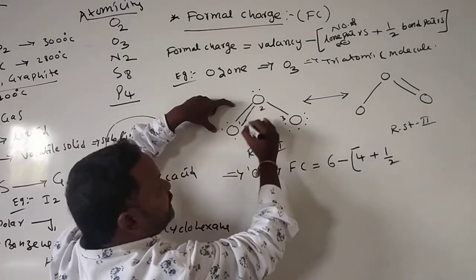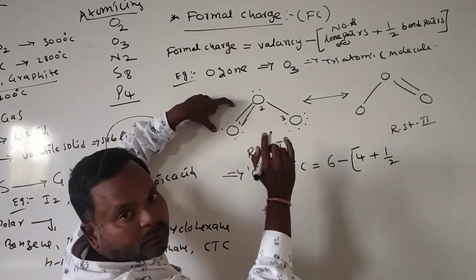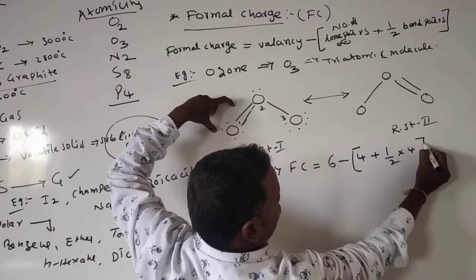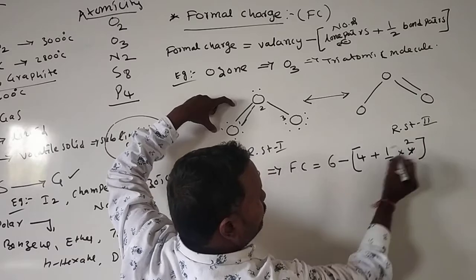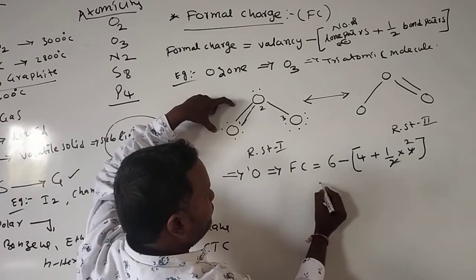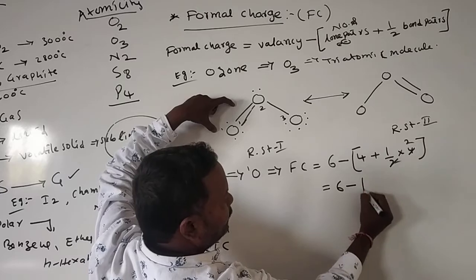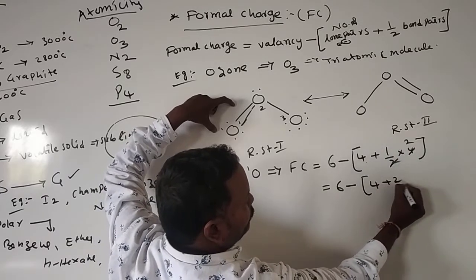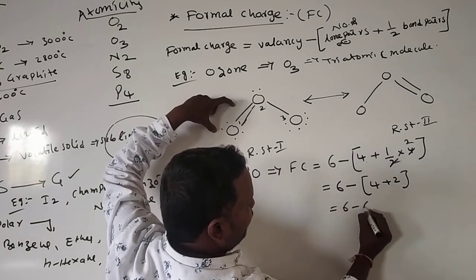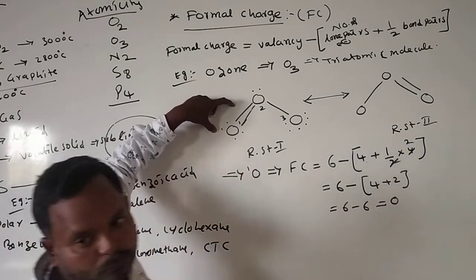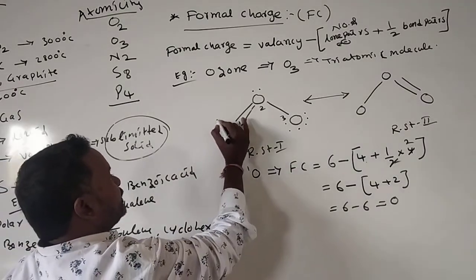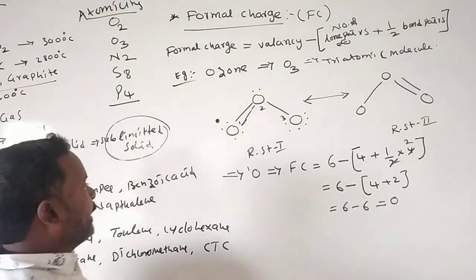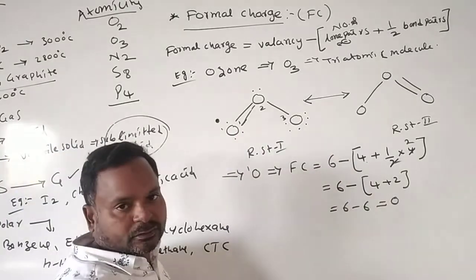Here 2 bonds are there, and each bond has 2 electrons, so 1 into 2, 2. 4 plus 2 means 6. 6 minus 6 is equal to 0. That means there is no charge, zero charge. It forms 2 bonds, so zero charge.